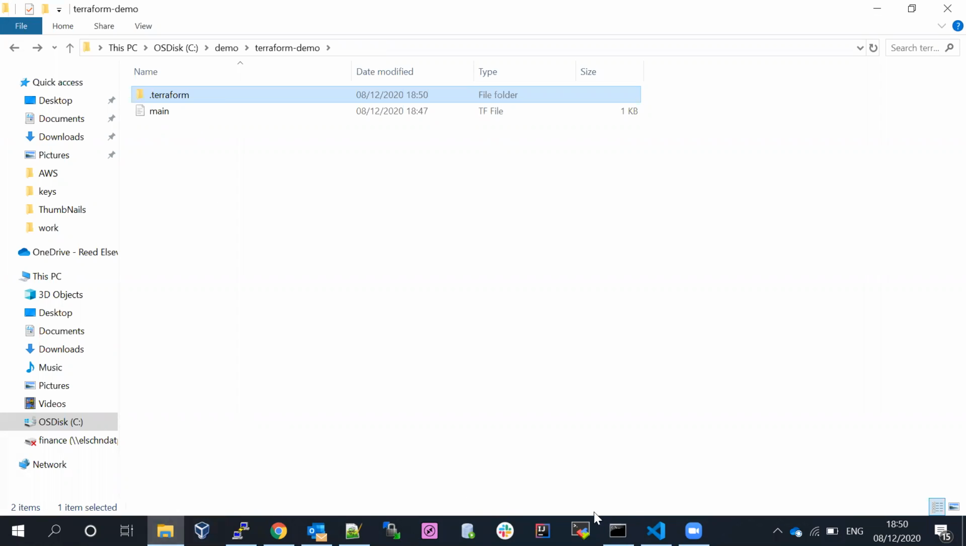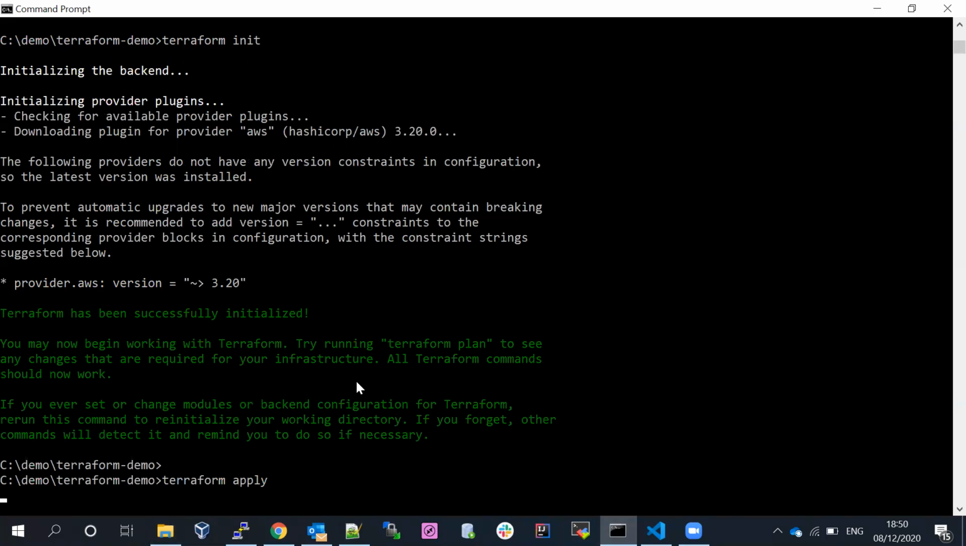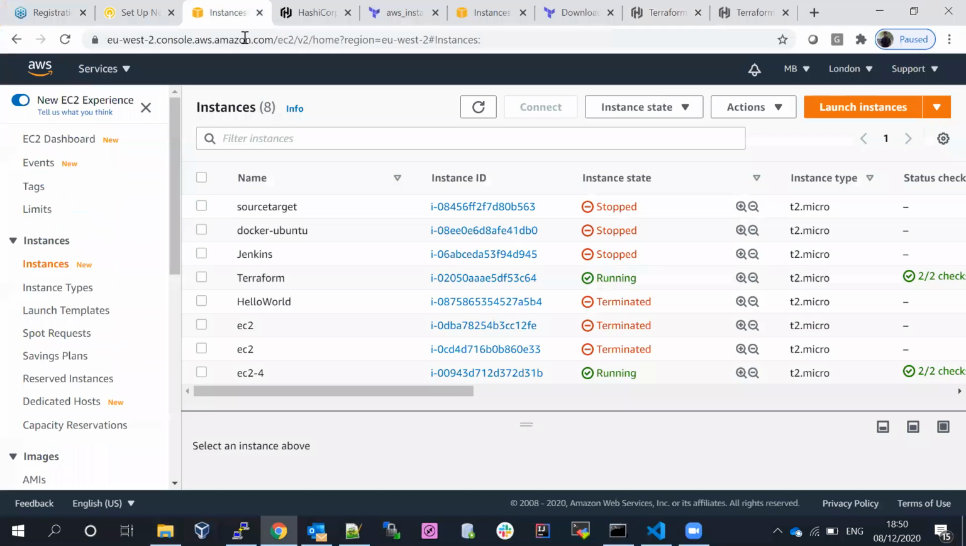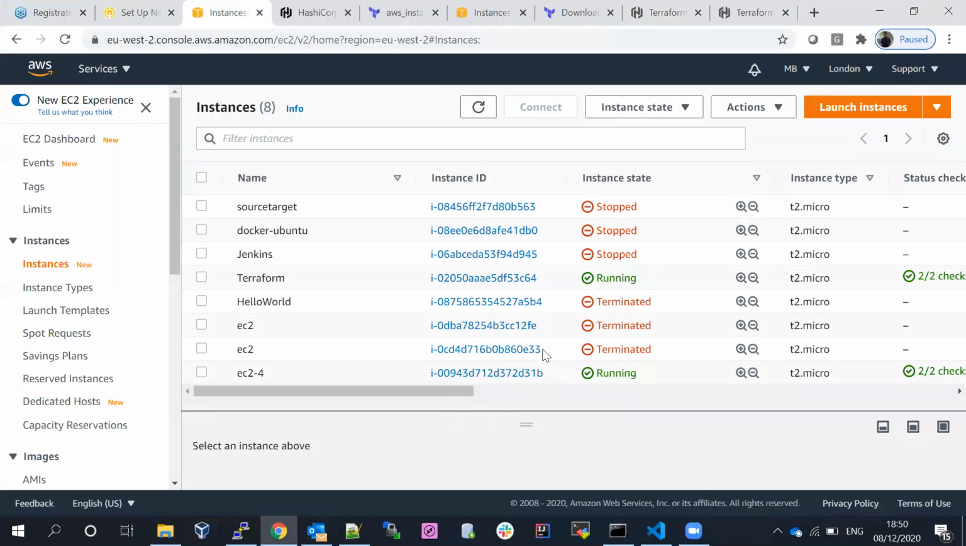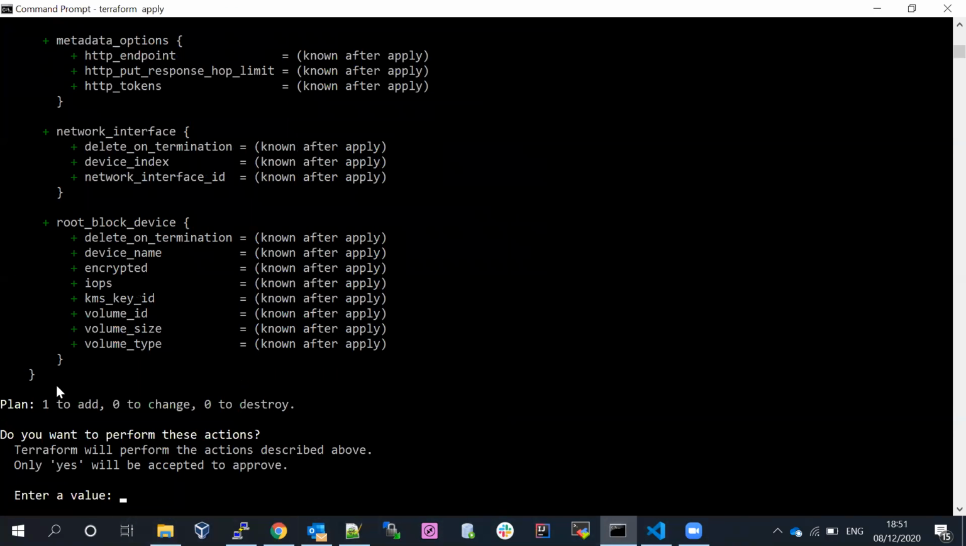Now if I go ahead and run terraform apply, let's see what is going to happen. If you go back to the console, we have two servers up and running. Now it's saying one to add. We have done the same in the Linux environment, it would be a similar way. There is not much difference, only the OS platform is different. When I say yes,